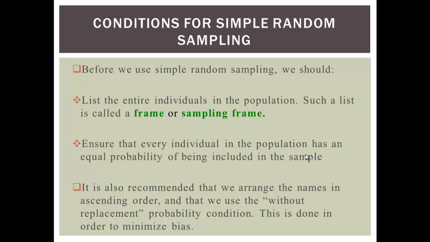This is done in order to minimize bias. What do I mean by without replacement probability condition? Let's say you have a classroom of 50 students, and you want to select 20 students to go for a field trip.